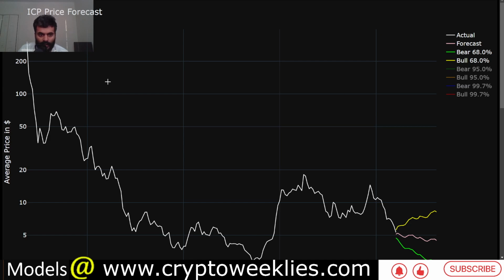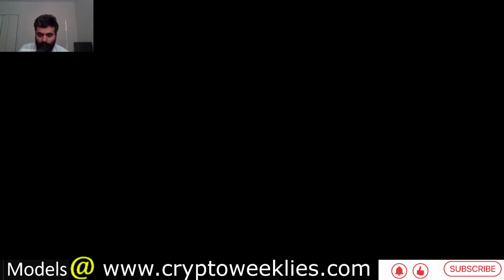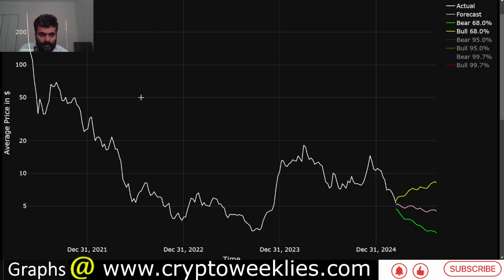Going back to the machine learning based price forecast for ICP, what we have here on the model is the output of the machine learning based AI. This model trends the weekly price action since token launch to identify a base case scenario, the one standard deviation or non-euphoria bull case scenario for ICP, and the bear case, which has been in motion since about March of 2024.